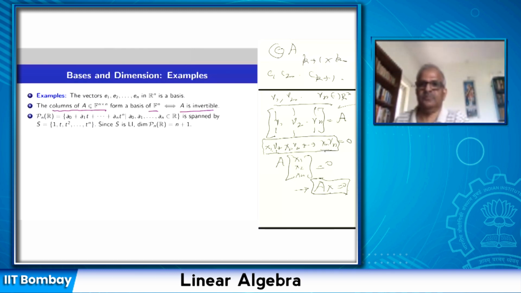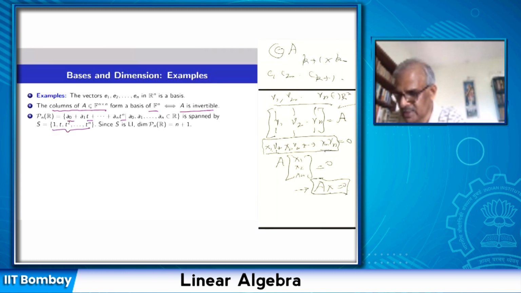Look at Pn(R). Pn(R) consists of linear combinations of 1, t, up to t^n. And 1, t, up to t^n, I have proved before, are linearly independent polynomials, linearly independent monomials. So Pn(R) is the linear span of n plus 1 linearly independent polynomials.